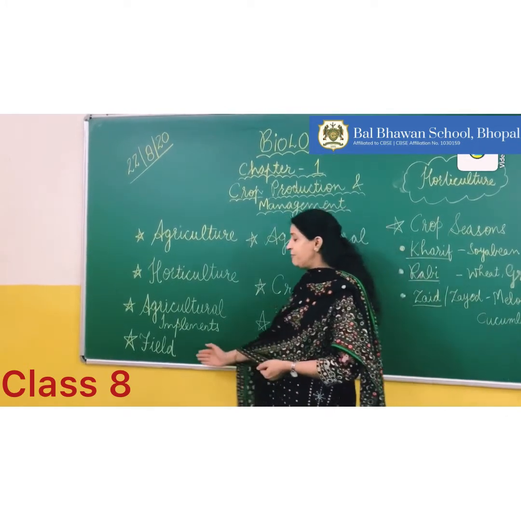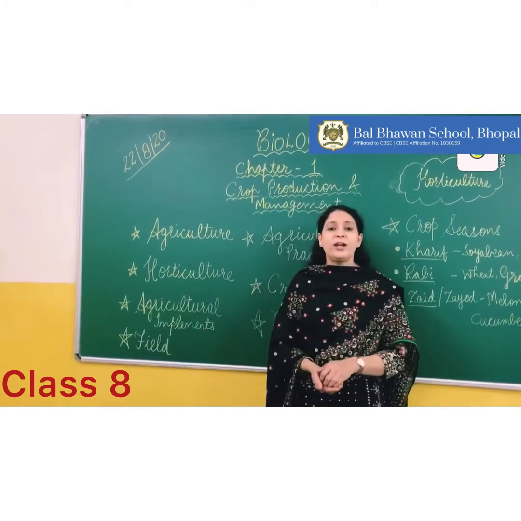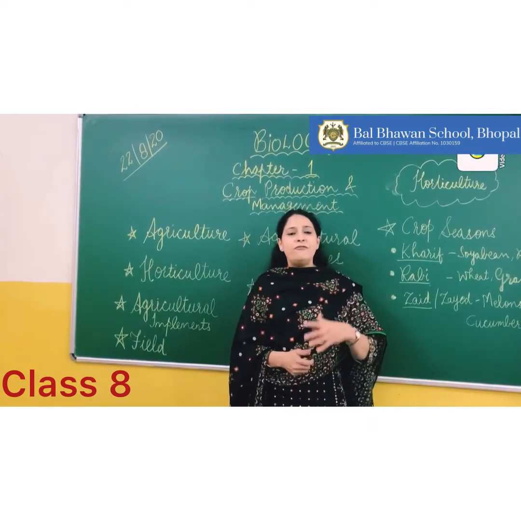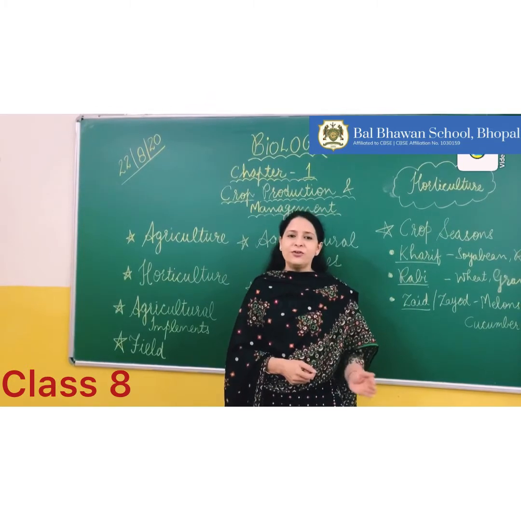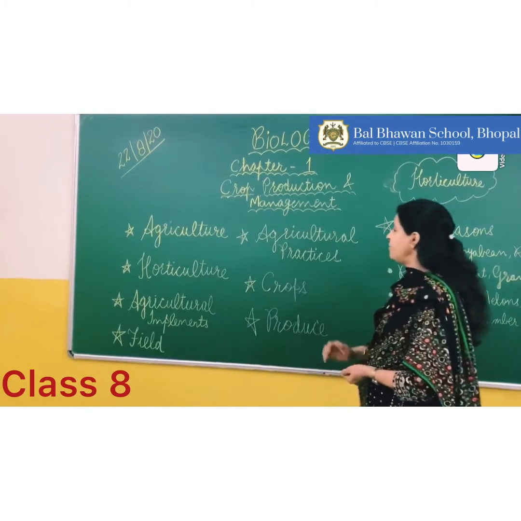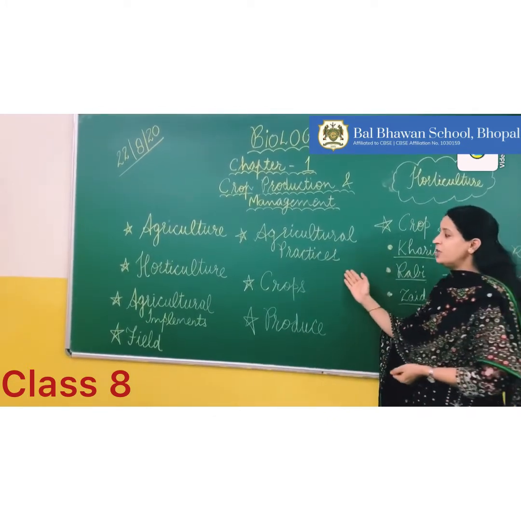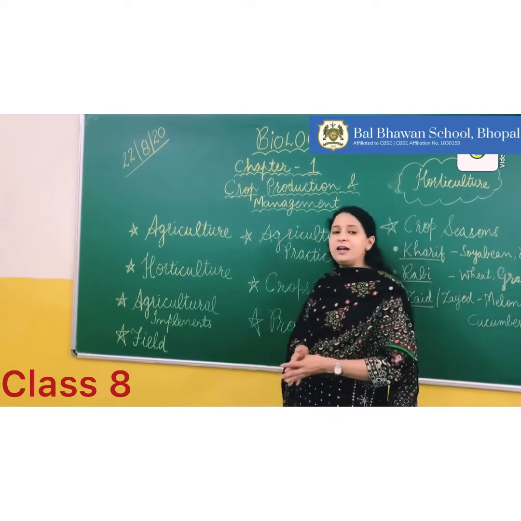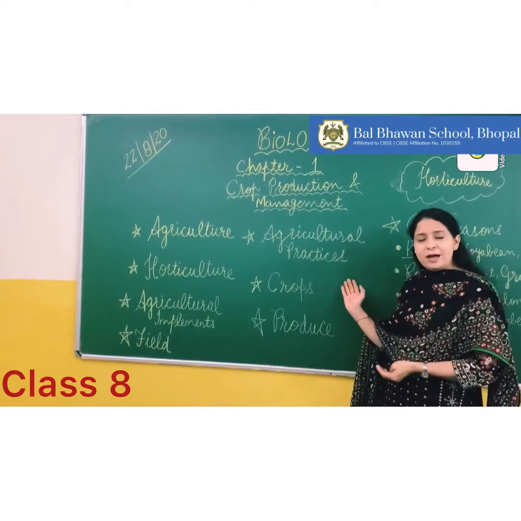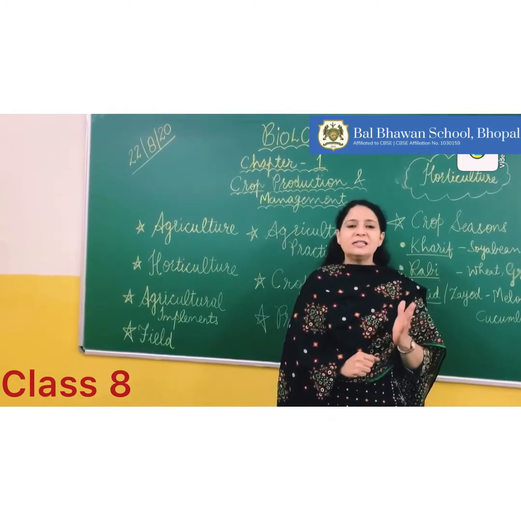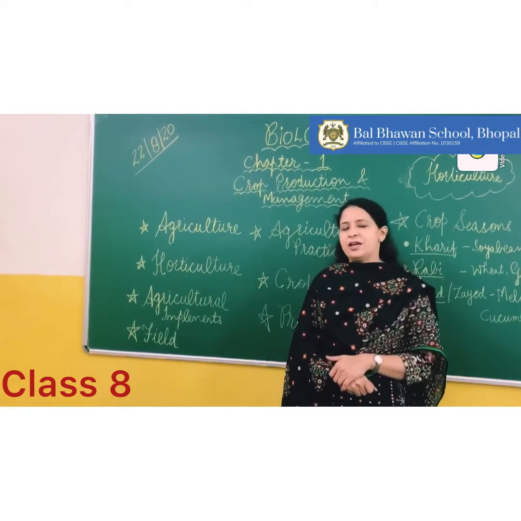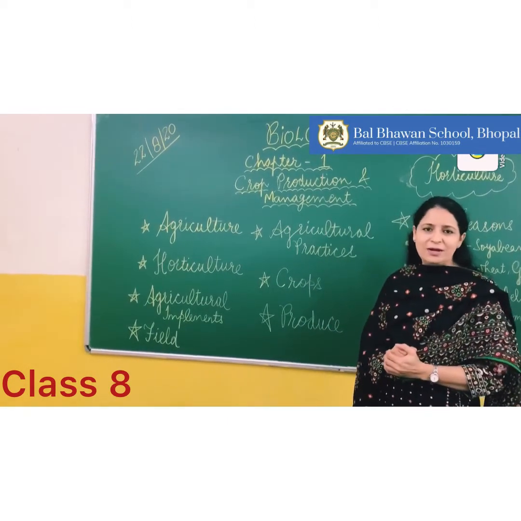Now what is a field? A field is a place where a crop is grown, a large area of flat land where the soil is beneficial for the growth of the crops. That is called a field. Now agricultural practice: the growing of crops, cultivating of plants and rearing of animals all come under it. Crop refers to the same type of plants grown on a large area of land. That is called a crop.